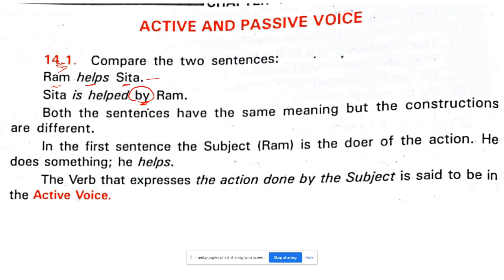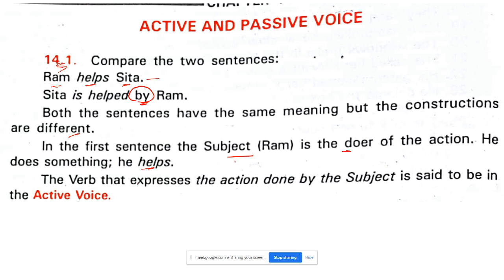Both the sentences have the same meaning, but the construction is a bit different. In the first sentence, the subject is Ram, he is the doer. He is doing the action of helping someone, and that is Sita.